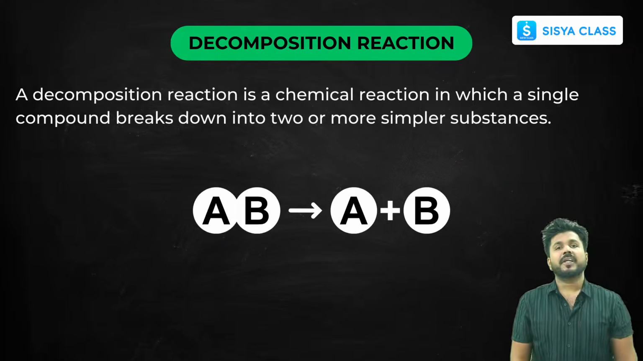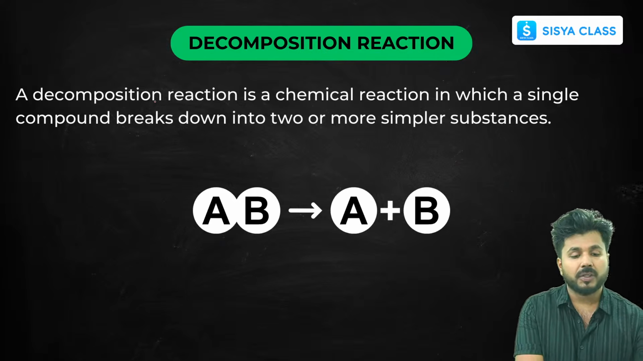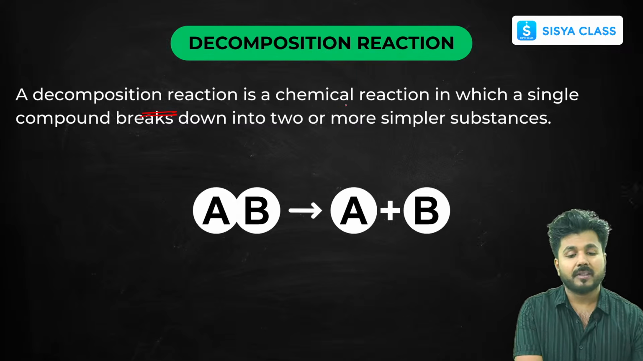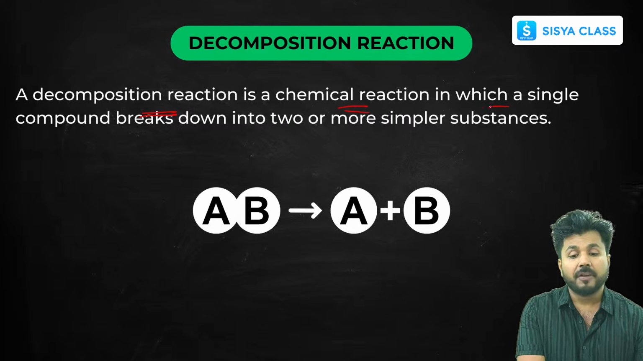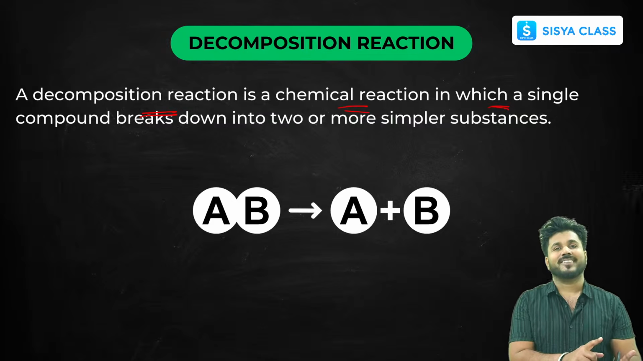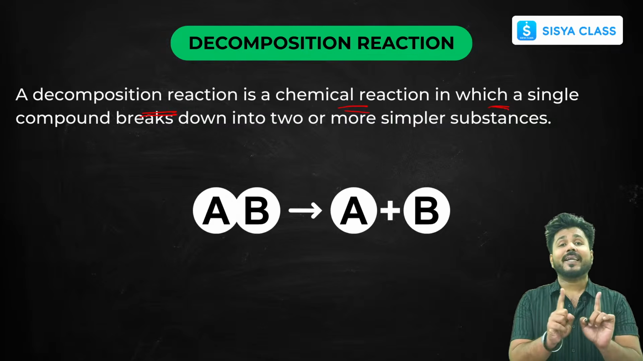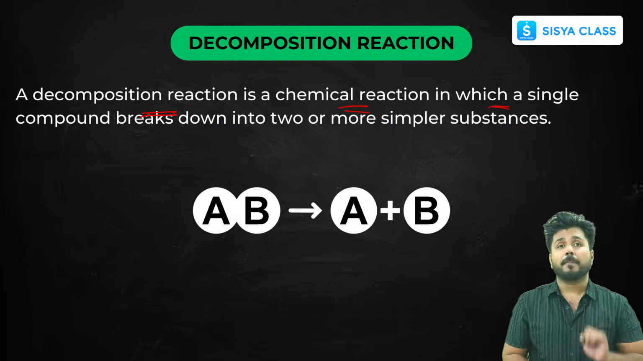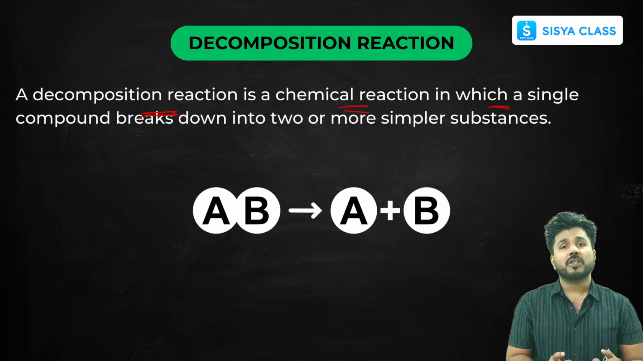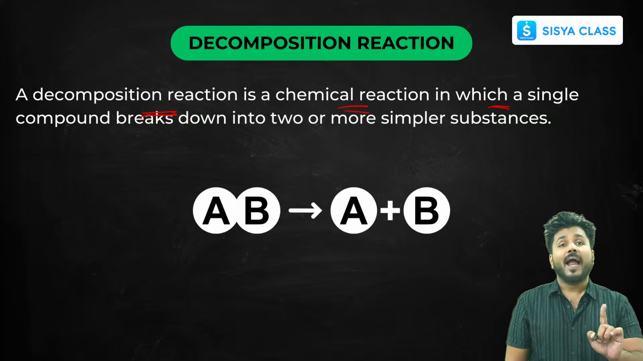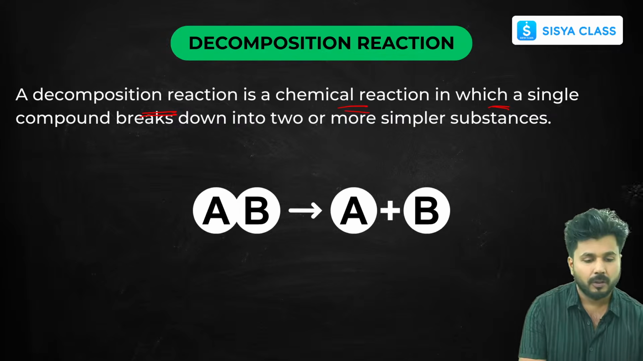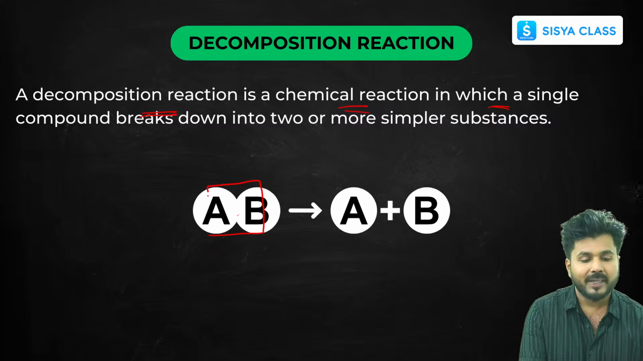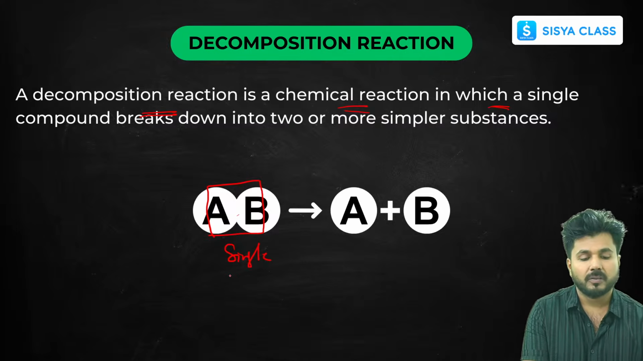Now coming to your decomposition reaction. So what is a decomposition reaction? A decomposition reaction is that chemical reaction which is just the opposite of combination. What was combination? We are combining two or more reactants to form a single product. Whereas in decomposition we use a single reactant and break it down into different products. So you can see here that it's a single reactant. Decomposition means breaking down. So it's a single reactant that is breaking down into two products here.